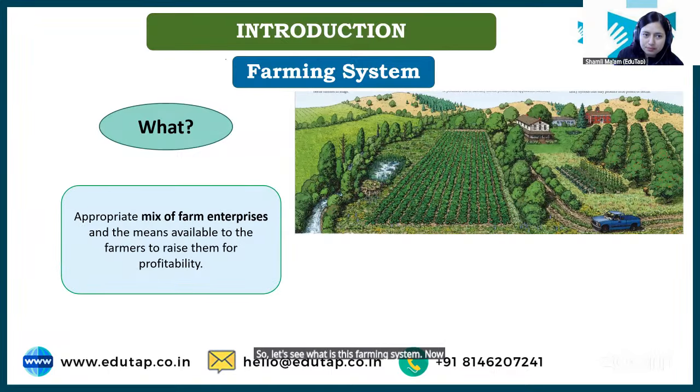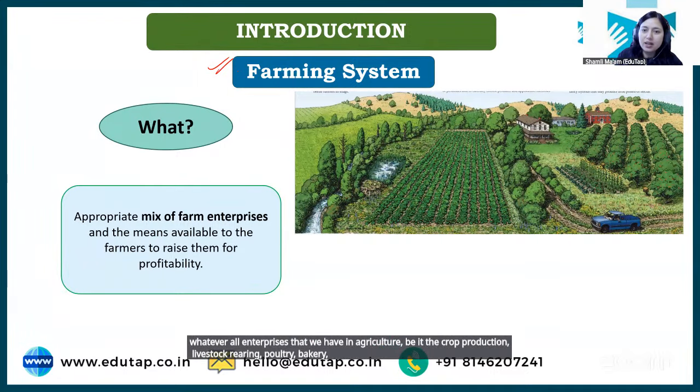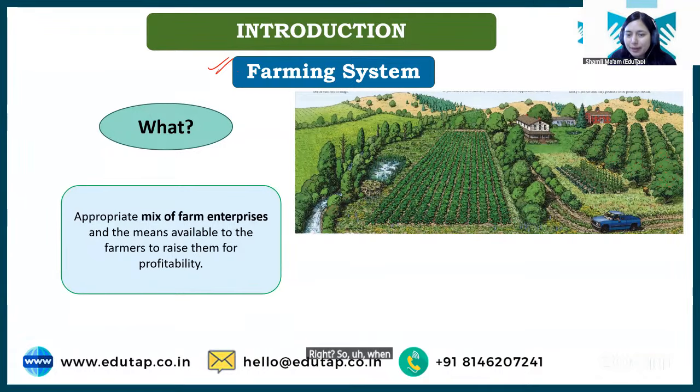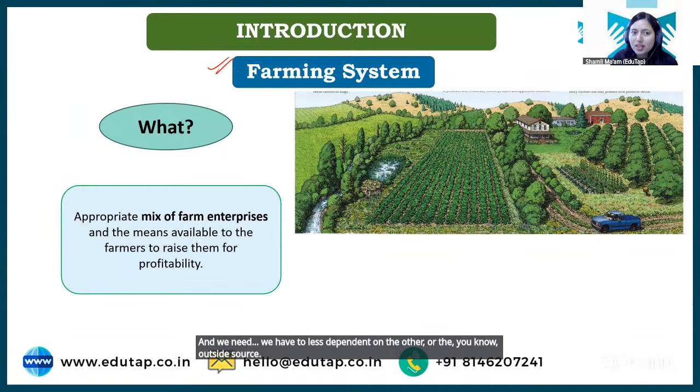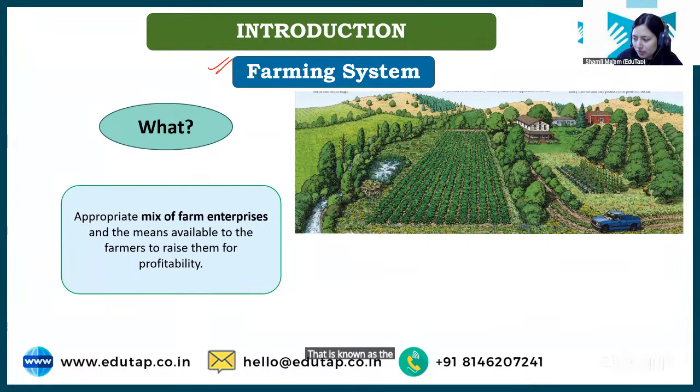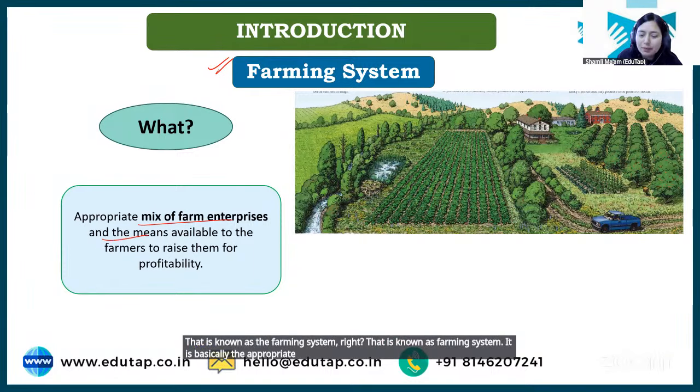Now, students, whatever enterprises we have in agriculture, be it crop production, livestock rearing, poultry, piggery, fishery, right? When we combine all these enterprises in such a way that the resources are utilized, or the waste of one enterprise becomes a resource for another enterprise, and we become less dependent on outside sources, that is known as the farming system, right? It is basically the appropriate mix of farm enterprises, right?